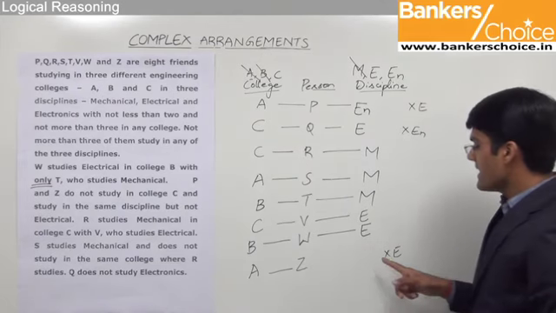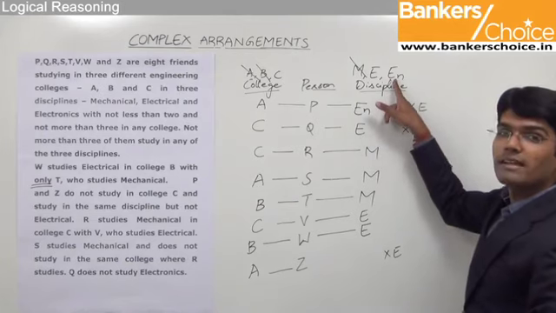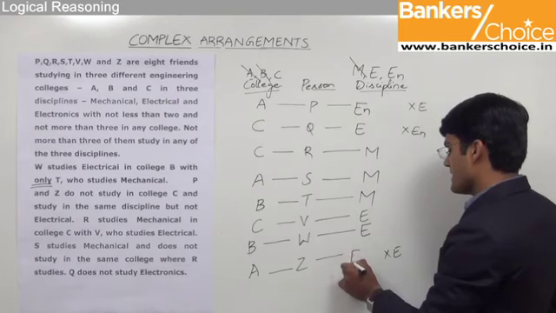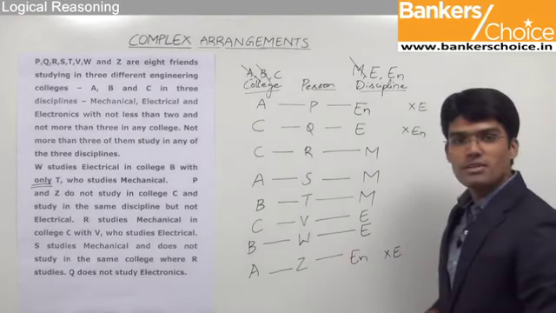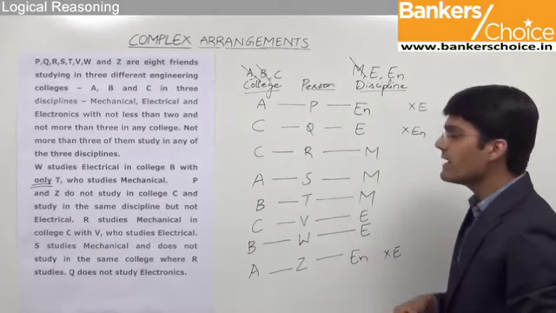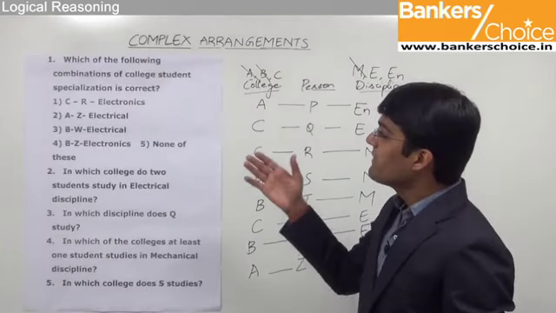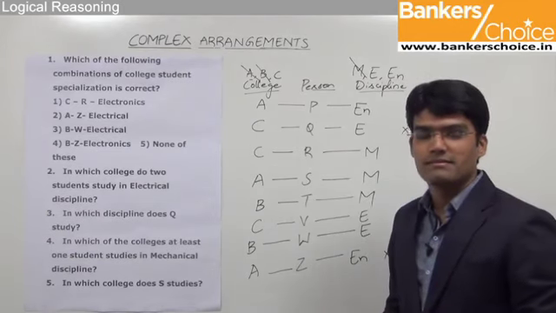And we also know that Z does not study electrical. So the only option for Z is electronics, as mechanical again is already closed. So we can say that Z studies electronics. So with this, we are able to finish the complete assignment part. That is, we have found out the college of each of these students and the discipline for each of these students. Let us now take the various questions that have been asked with the assignment that we have just completed.